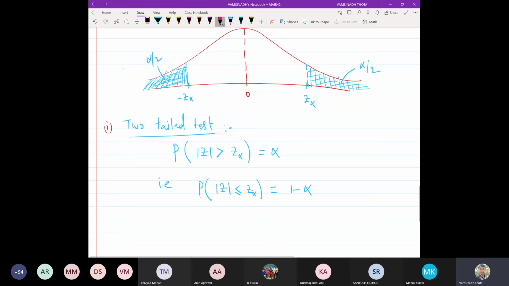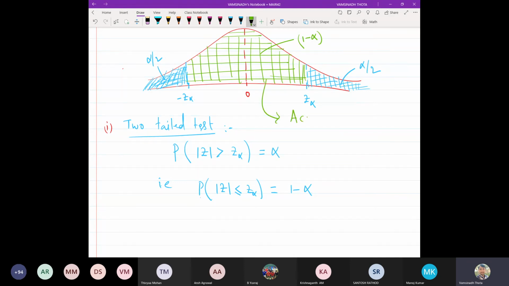Now the intermediate area here. What about this area? This area is 1 minus alpha. This is alpha by 2, this is alpha by 2. Together it is alpha, and we know that the entire area has to be 1, and hence this area is 1 minus alpha. And this is what we call the accepted region, and this is what we call the rejected region.